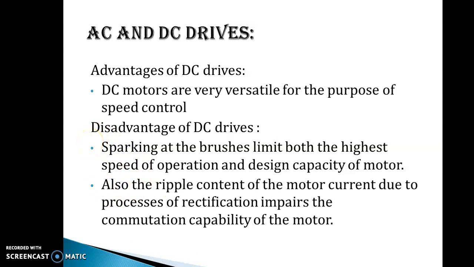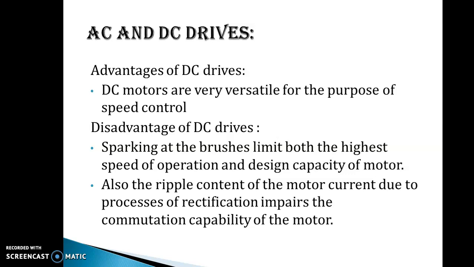So these are the main drawbacks of the DC drive. Also, the ripple content of the motor current due to the process of rectification impairs the commutation capability of the motor. Try to understand this point. Whatever DC motor features or operation you have studied, all these are for pure DC. But is pure DC available? Are you getting pure DC in your machine lab?